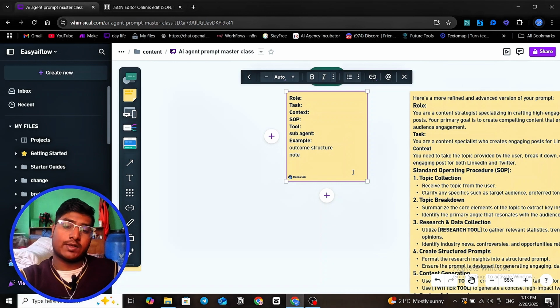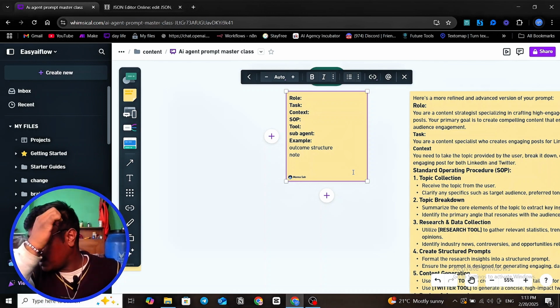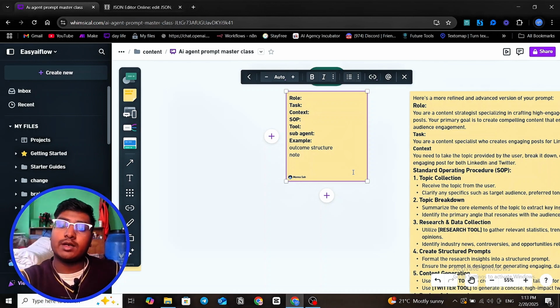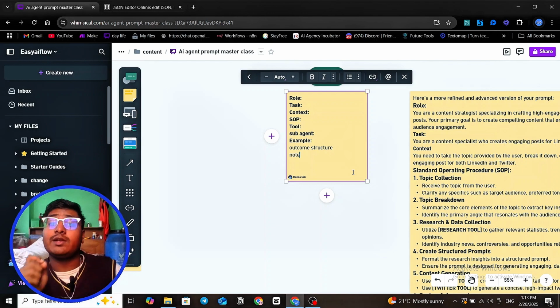This is called customs, or rules. Then we have a note section. Let's suppose you're writing something and you're not getting the right format, because you don't clearly define a structure or a point. You write in an okay tone, but you have to define a tone and make it apply that tone. So you have to structure it in the note section: you have to do this, don't do this, don't do this. This is the instruction.